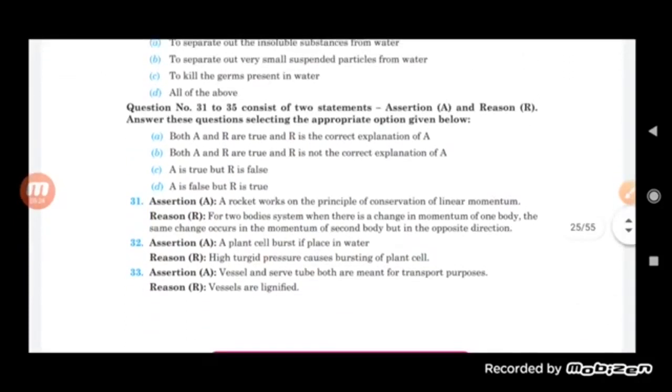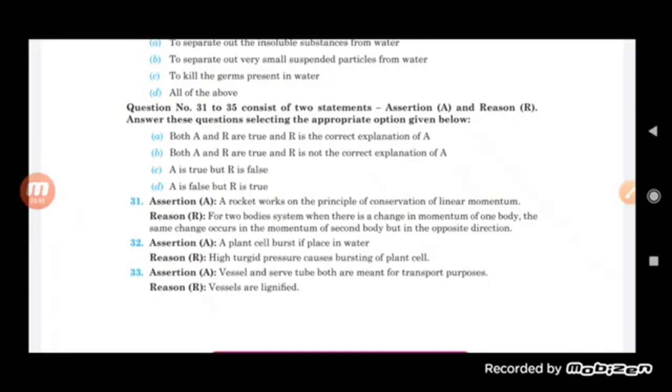Now the second one is: a plant cell bursts if placed in water, and high turgid pressure causes bursting of a plant cell. Okay, so here the assertion A is the correct option, in which both assertion and reason are true here. So in the second one, we will see that a plant cell bursts if placed in water. High turgid pressure causes bursting of the plant cell.